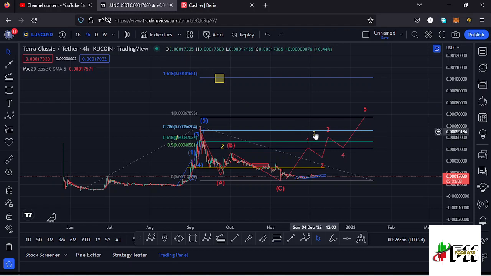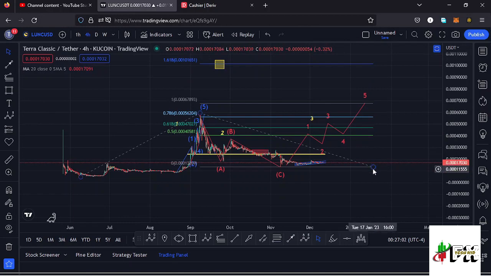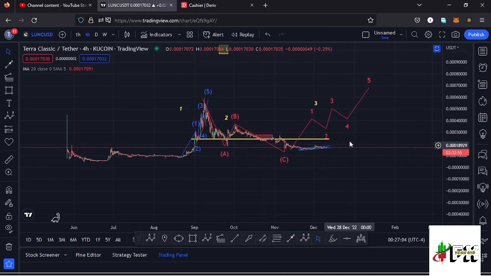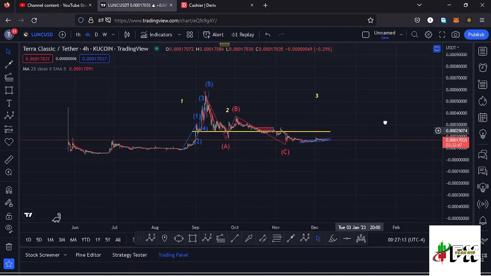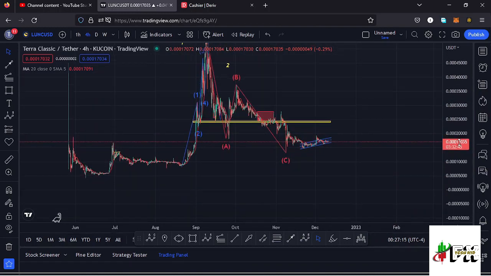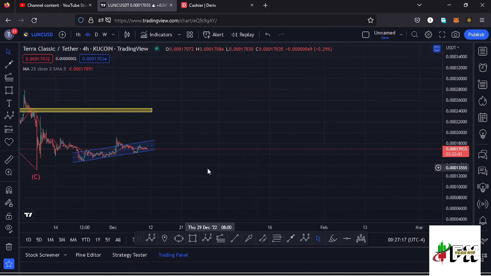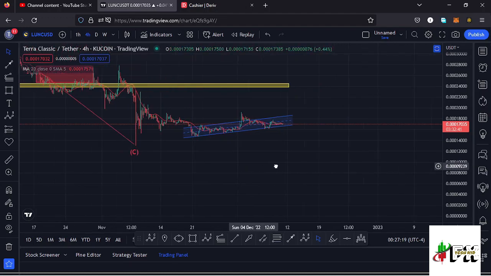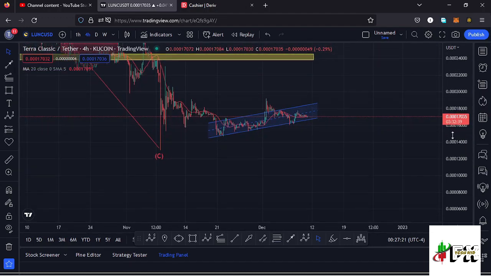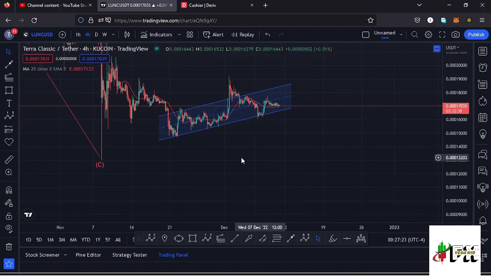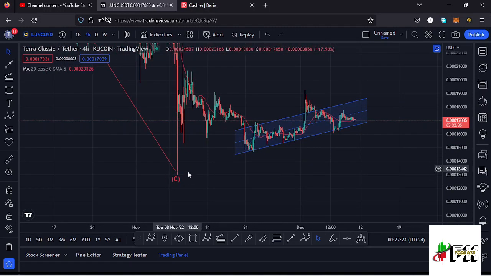And getting to the short term scenarios that I expect to play out, now that we might be in the formation of this wave 3 to the upside over here, we expect to see fractal waves in formation here on the Lunc chart, and I believe we are seeing such a structure down here. And if I zoom in so that we can see that better, and before I get to the Elliot wave structure, you can see we have been trading within this channel over here after making our low down there,